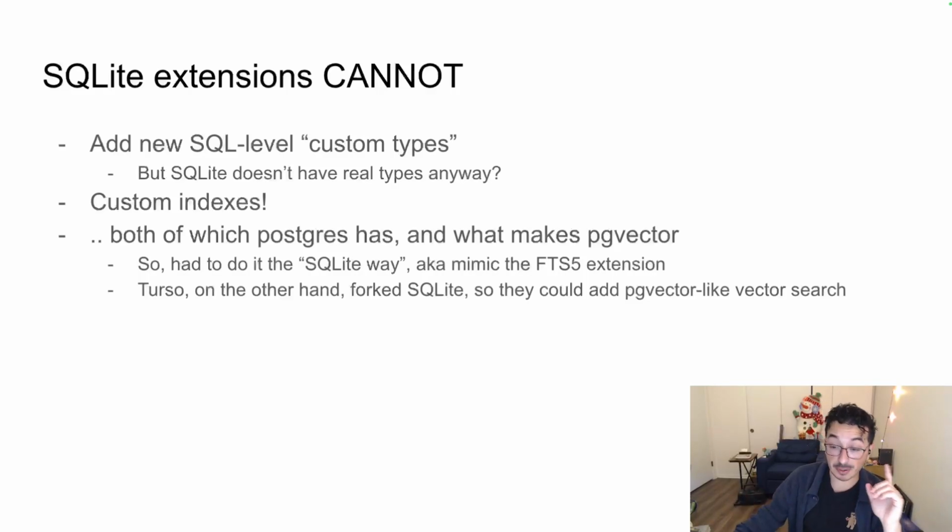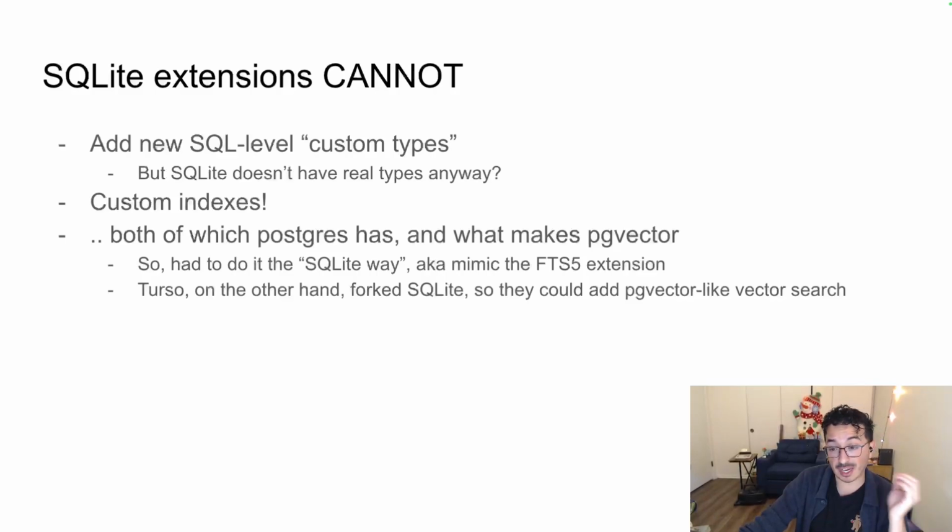A few things that SQLite extensions cannot do, if you're curious, that some other databases can offer with their extensions, for example Postgres or MySQL. SQLite extensions cannot add new custom types because SQLite doesn't really have types. So if you wanted a custom vector type or a custom GIS type, you could store those as blobs in a regular SQLite column, but you can't create a new strongly typed type, if that makes sense.